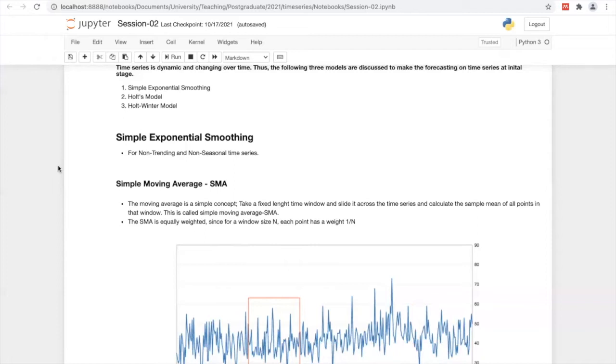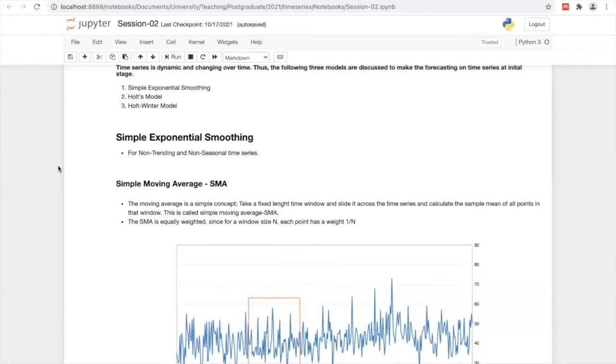In both scenarios, we have a common term called moving average. It is better to have a clear idea of what moving average is and what it means. Otherwise, it will be difficult to understand the rest of the theories and concepts that we are going to discuss in this lecture series.